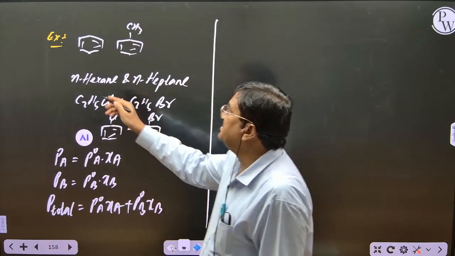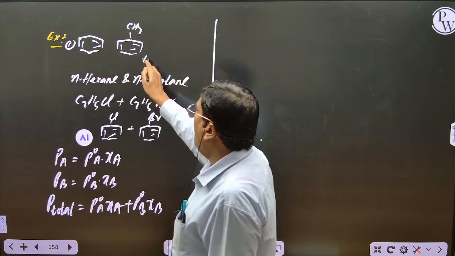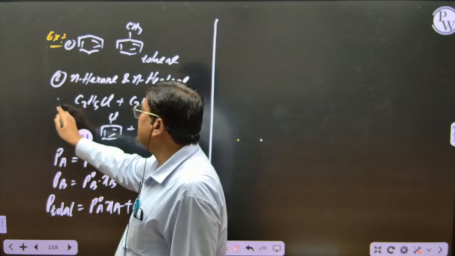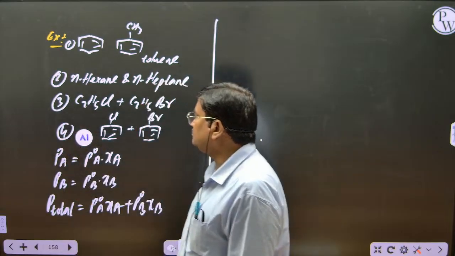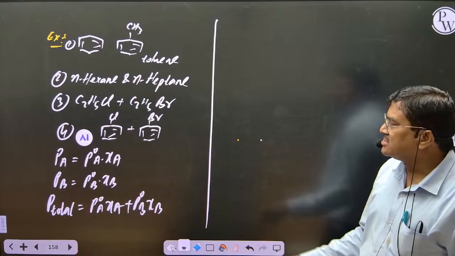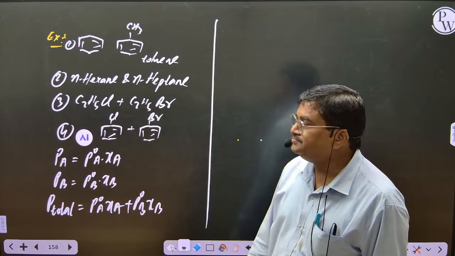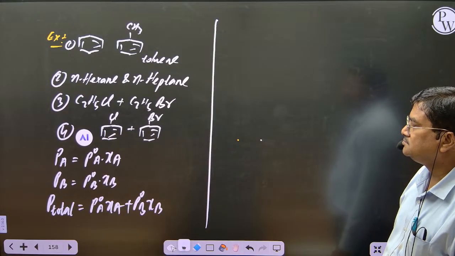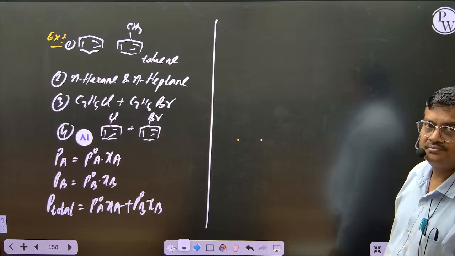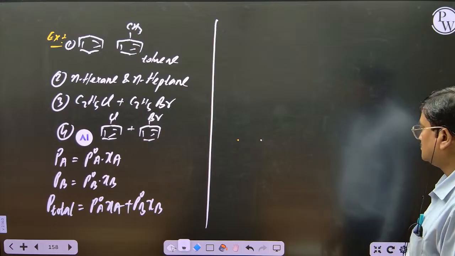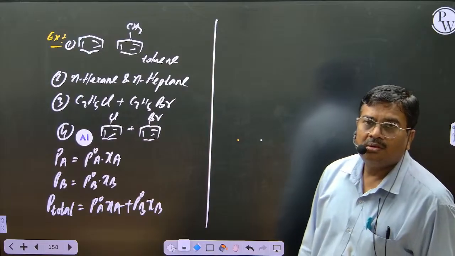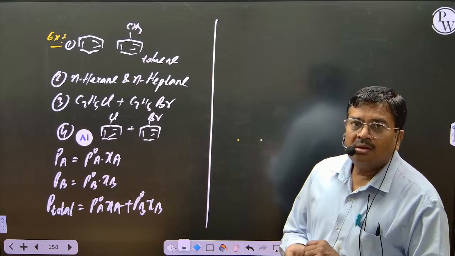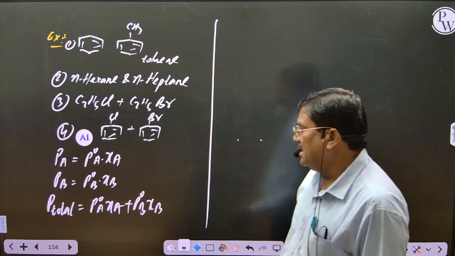So see, once again a recap, copy this fast. These are the examples: benzene, toluene. What is the name of this compound? Toluene. This is example 2, this is example 3, this is example 4. What is this compound called? Chlorobenzene, bromobenzene. Clear, understood all of you? So this is what ideal is. Copy them all of you.